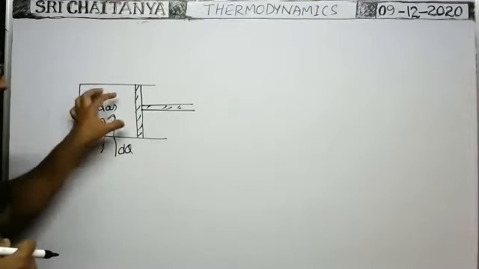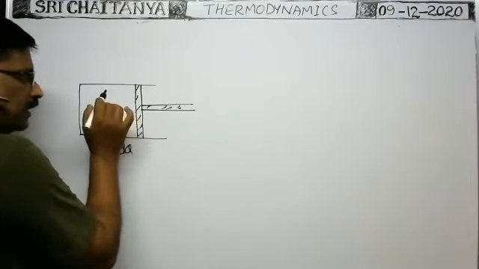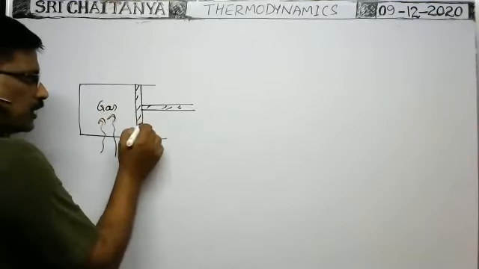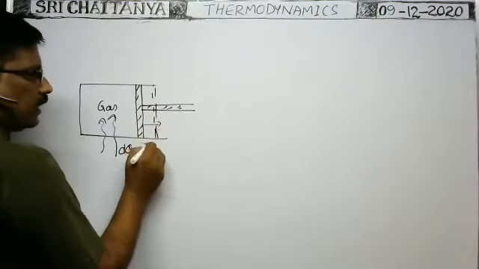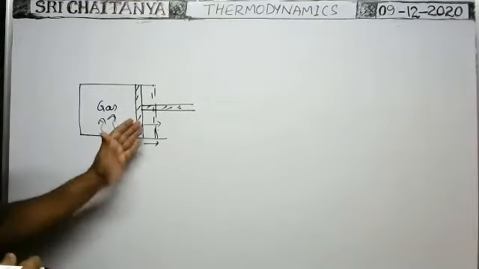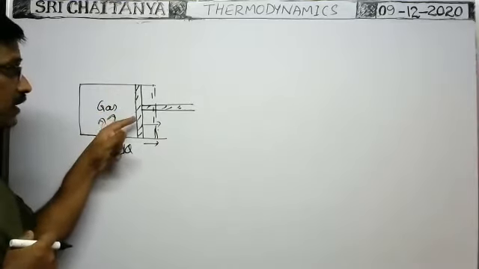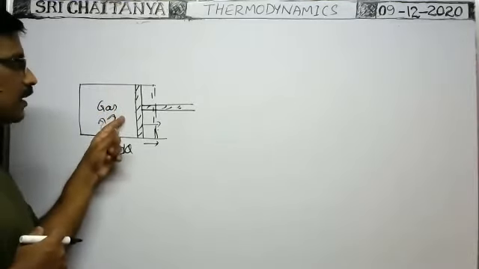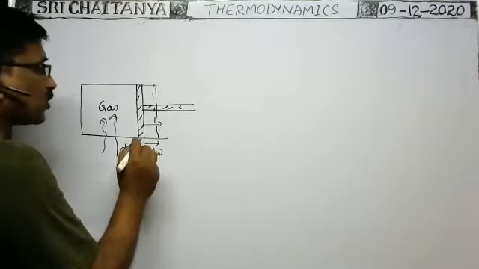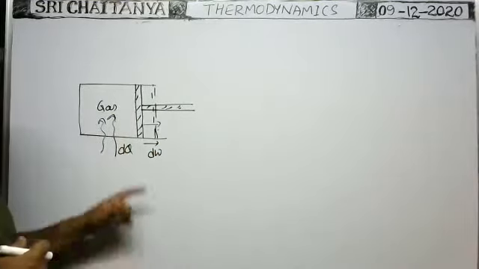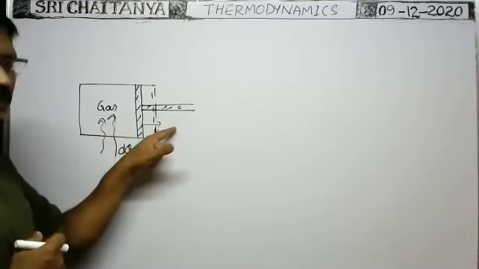Whenever the pressure of the gas increases, the gas pushes the piston outwards. Suppose the piston displaces through a certain distance here. Whenever the piston displaces, some work is done by the pressure of the gas on the piston. Such work done is called external work done on the piston by the gas. That means when you supply some heat energy to the system, some work is also done.